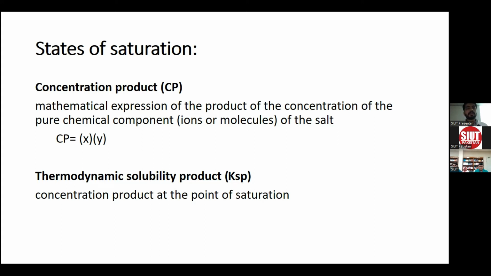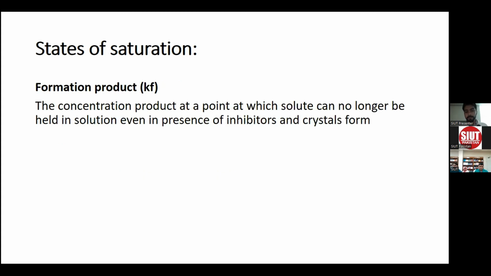Thermodynamic solubility product. When we dissolve a solute in a solution, a point is reached at which the dissolved form and the crystallized form are both in equilibrium. This state is called the state of saturation. The concentration product of ions and molecules at this point is called the solubility product. At the point of saturation, two conditions must remain the same: the temperature and pH.